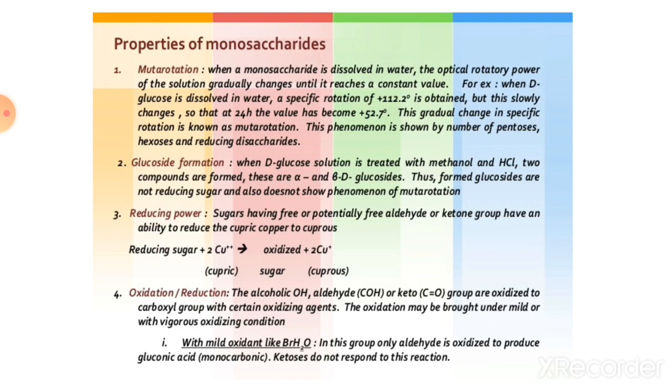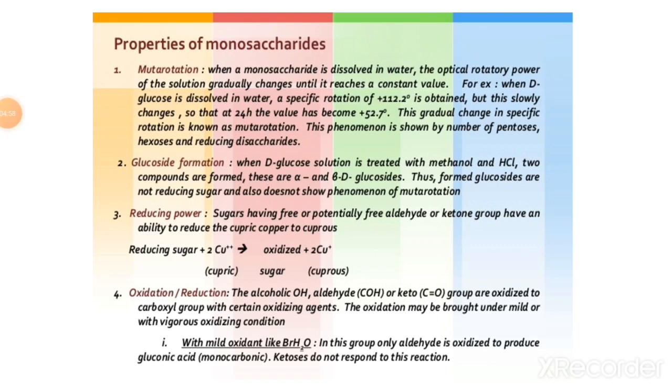For example, when D-glucose is dissolved in water, a specific rotation of plus 112.2 degrees is obtained, but this slowly changes so that at 24 hours the value has become plus 52.7. This gradual change in specific rotation is known as mutarotation. It is shown by a number of pentoses, hexoses and reducing disaccharides.